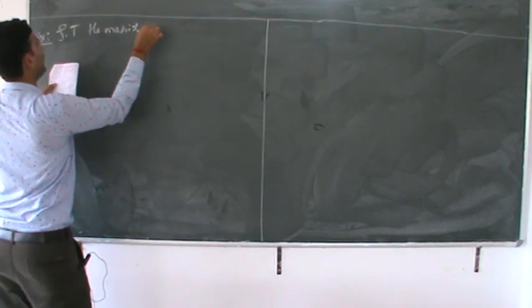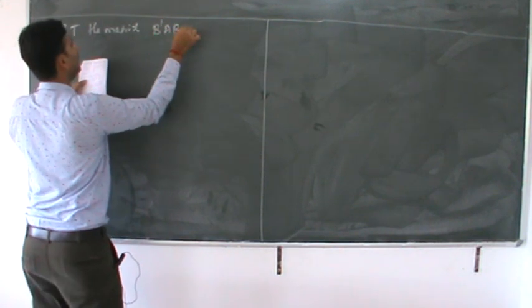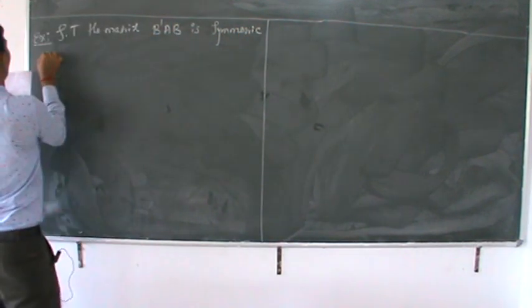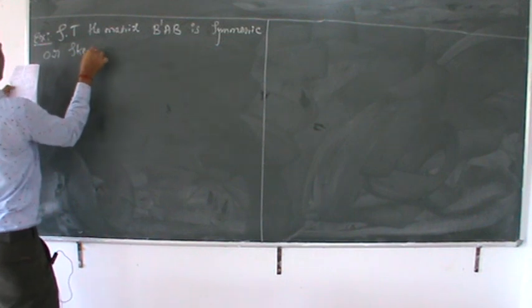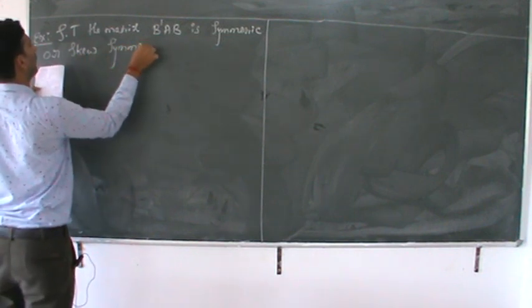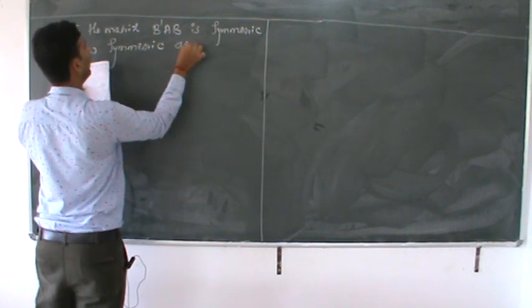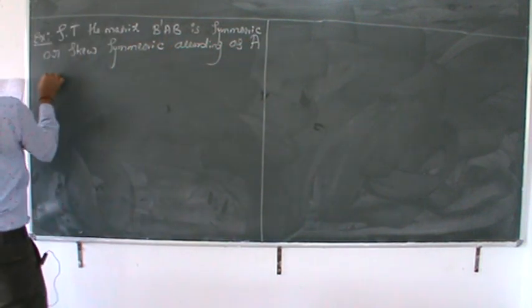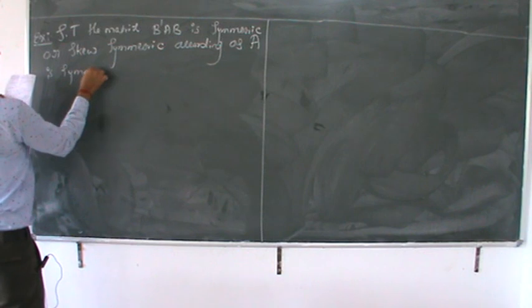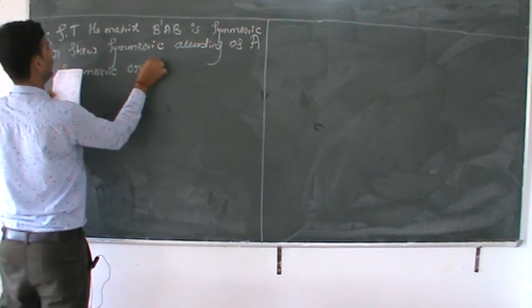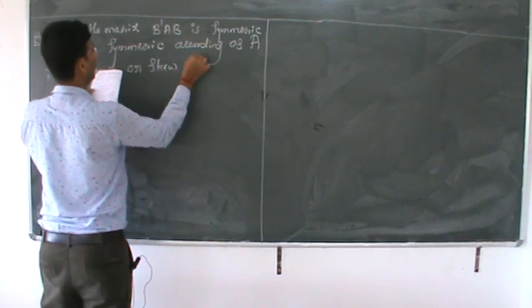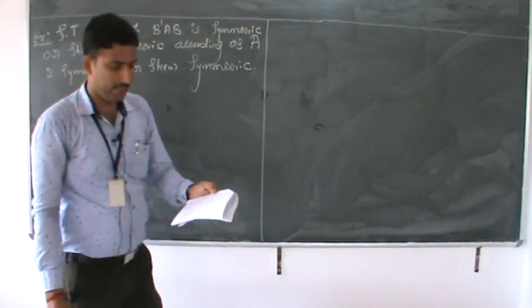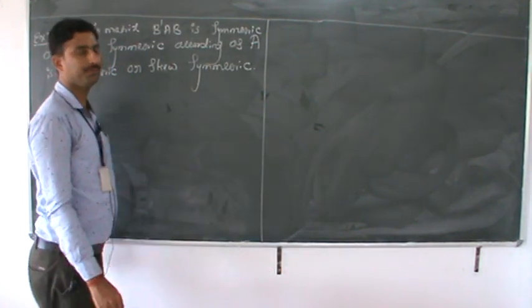Show that the matrix B dash AB is symmetric or skew symmetric according as capital A is symmetric or skew symmetric.